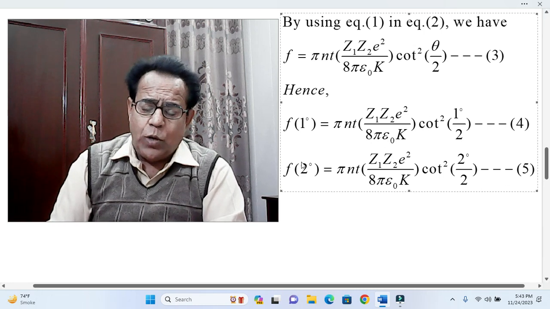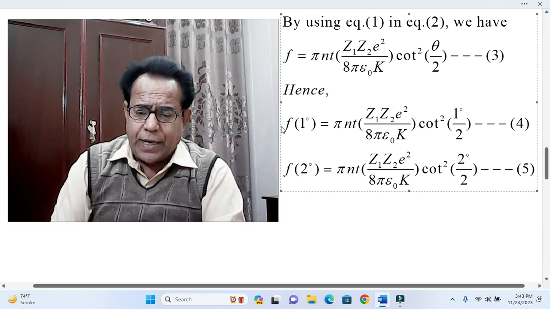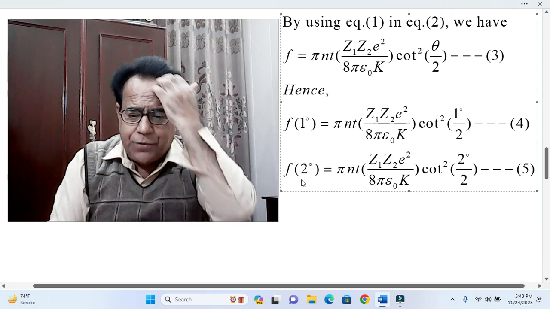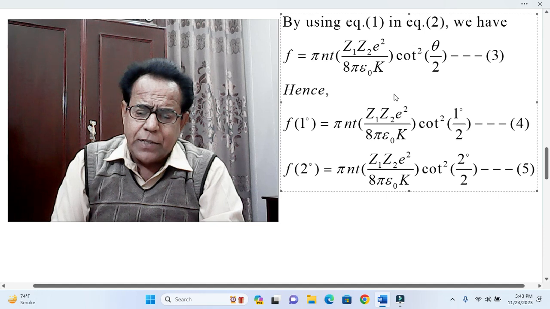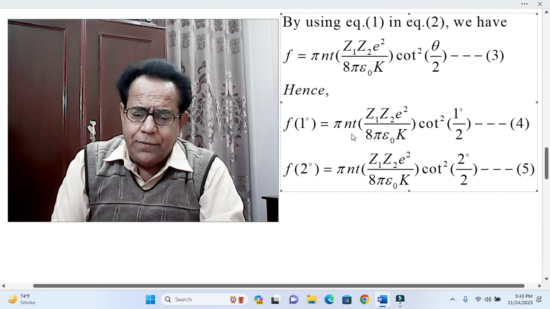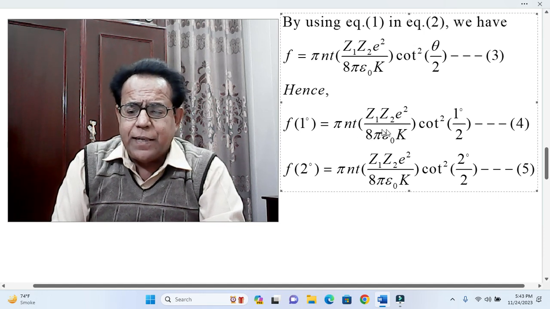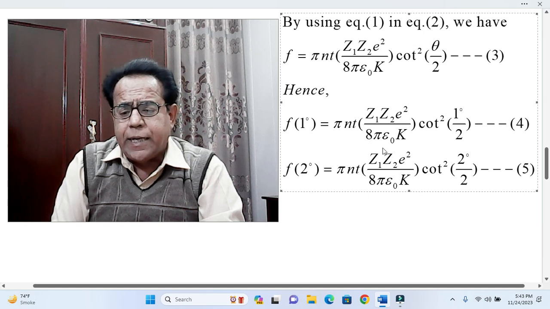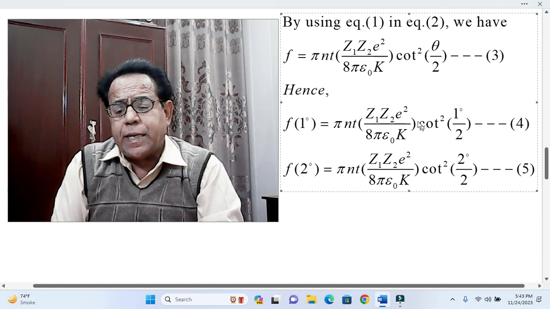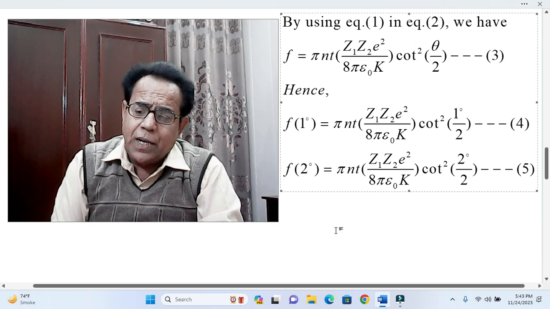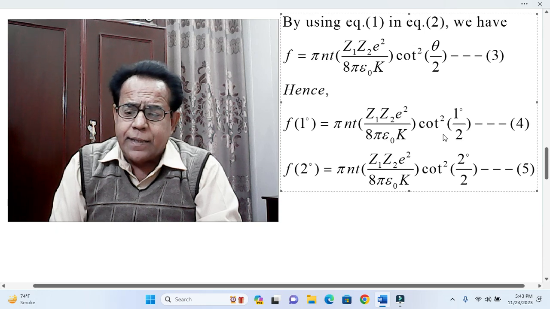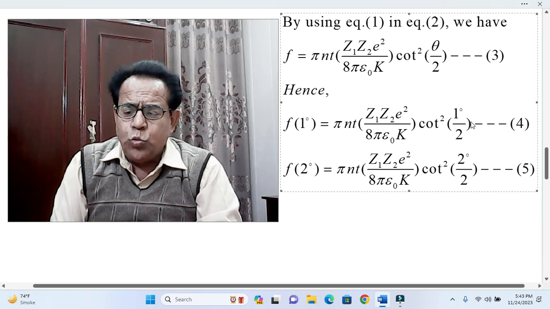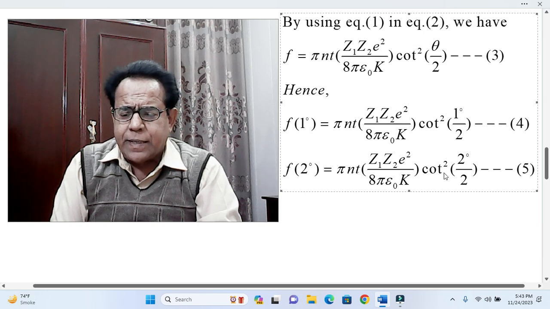Dear students, now we will divide f at 1 degree by f at 2 degree. When we divide, all such factors will be cancelled. Pi and t will be cancelled. Similarly, Z1 Z2 e square over 8 pi epsilon naught K whole square will also be cancelled, and we will be left only with cot square 0.5 degree divided by cot square 1 degree.